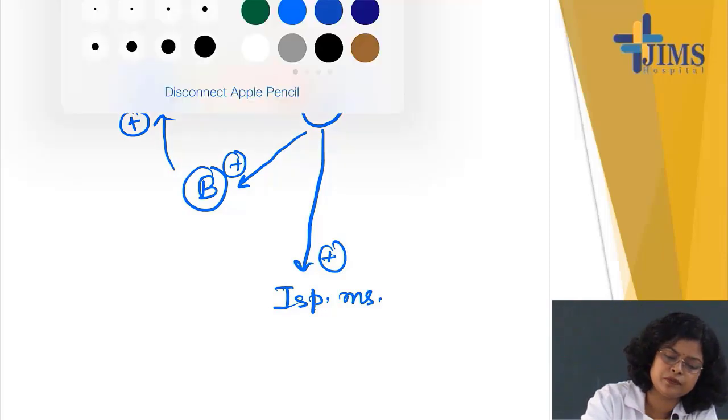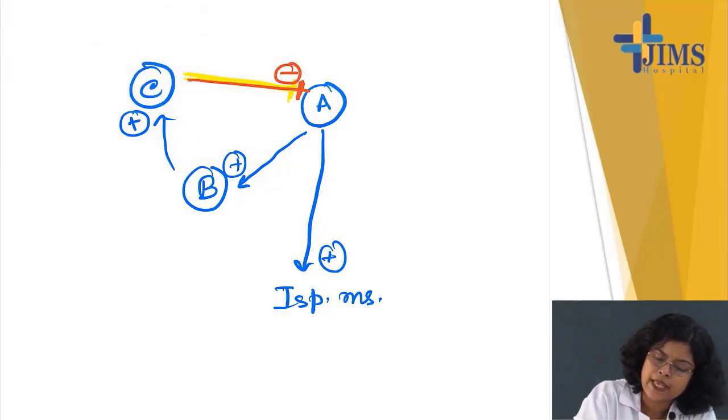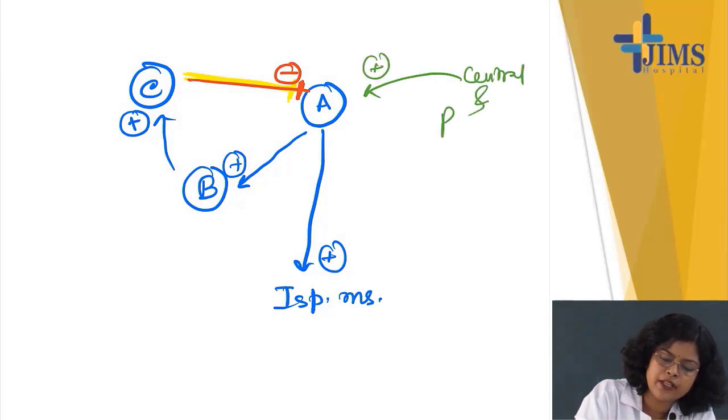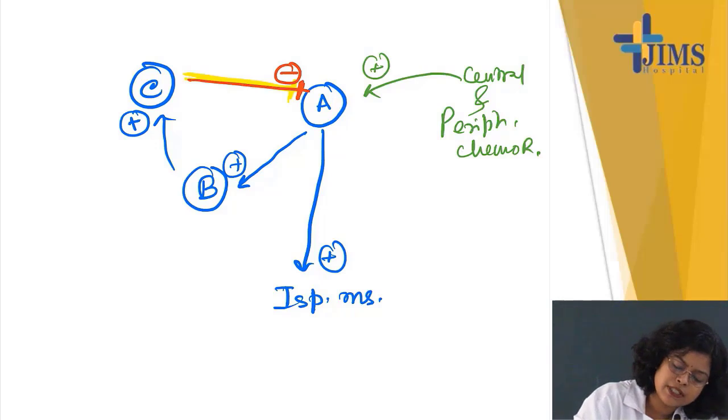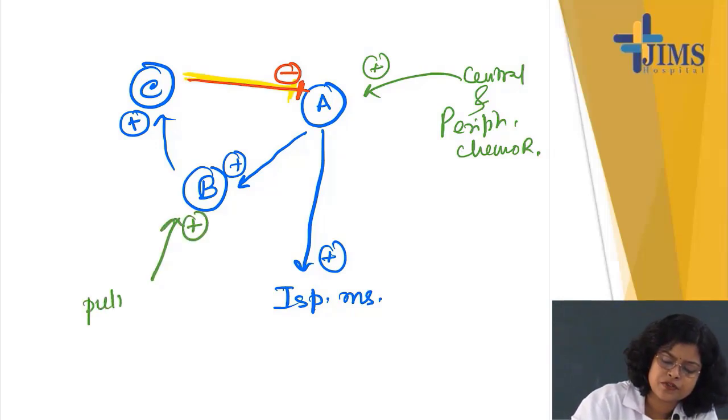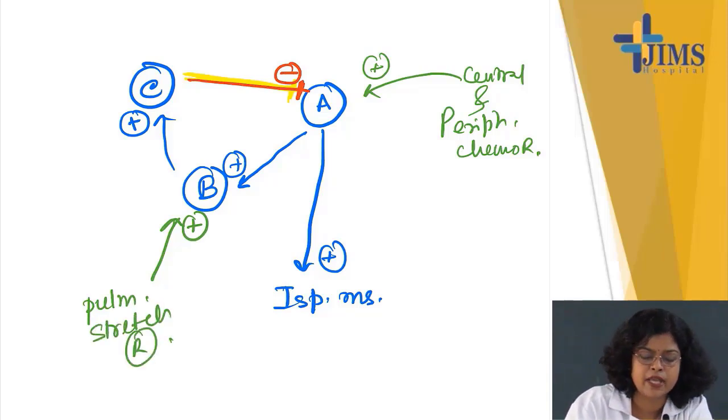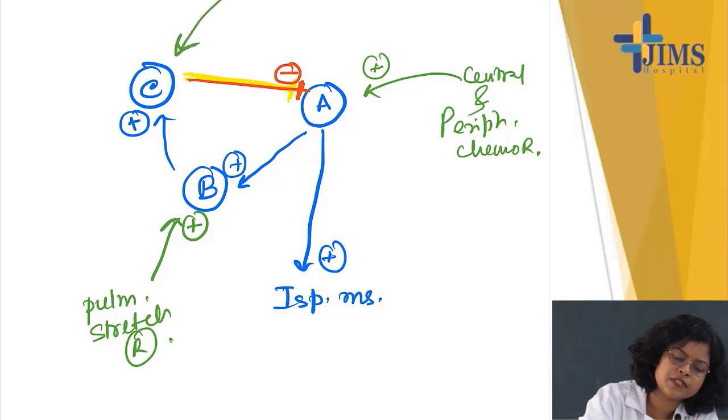Now this A pool receives signal from central and peripheral chemoreceptors. Okay. The B pool receives signal from pulmonary stretch receptors, and the C pool receives signal from the pneumotaxic center.